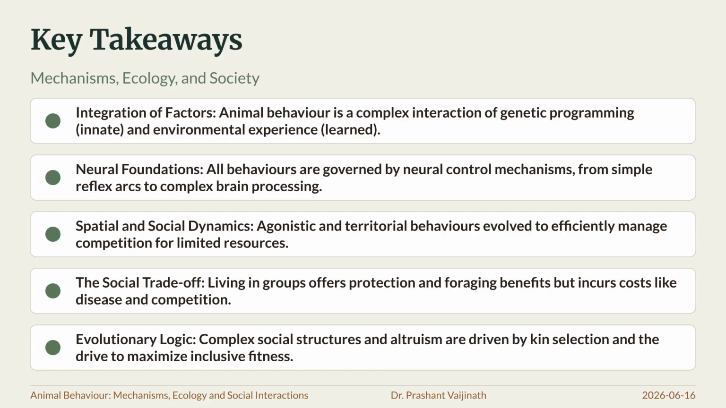representation in the population. To summarize, animal behavior is a blend of genetics and experience, governed by neural mechanisms and driven by the evolutionary necessity to manage resources and maximize reproductive success.